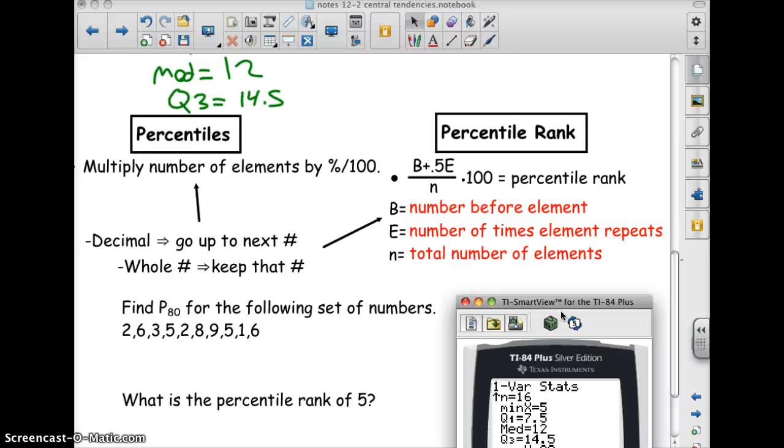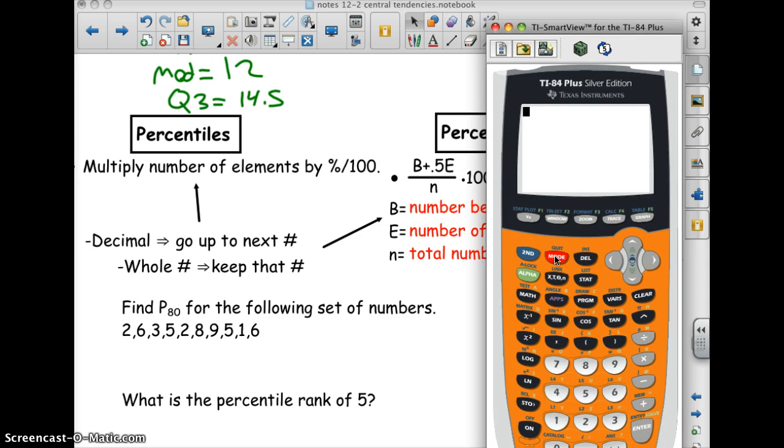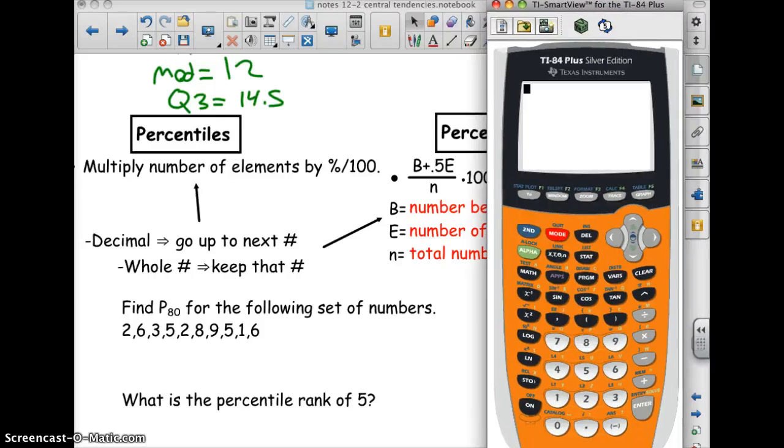So if I want to find P80 for the following set of numbers, what I need to do is go into the total number of elements, which is 1, 2, 3, 4, 5, 6, 7, 8, 9, 10. I'm going to do the percent over 100, so it's 0.8 times 10, which is 8.